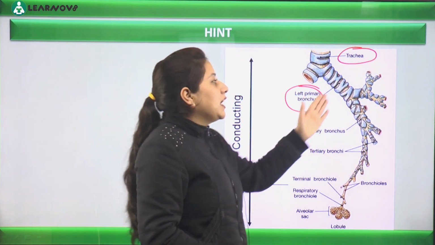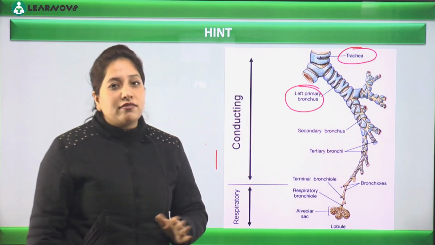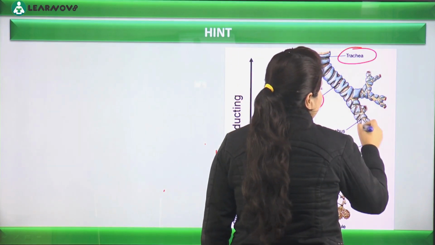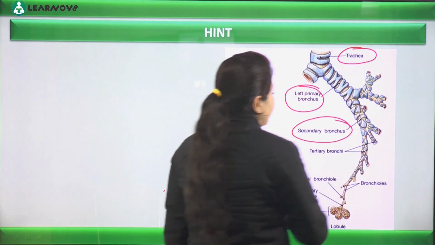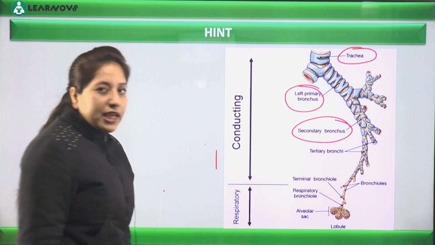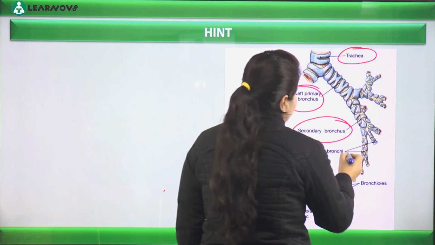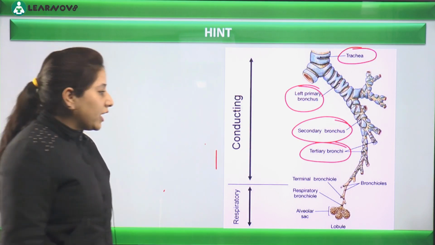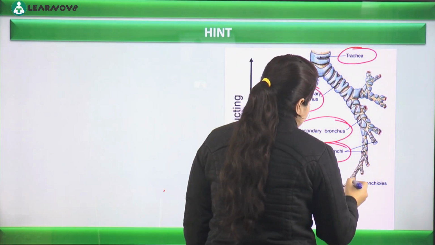This left primary bronchus further divides into two parts, two components. This further division leads to the formation of secondary bronchus, and this secondary bronchus divides again and leads to the formation of tertiary bronchus. Okay, finally after further dividing, what is being formed?